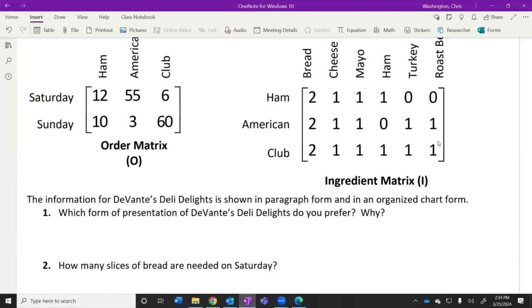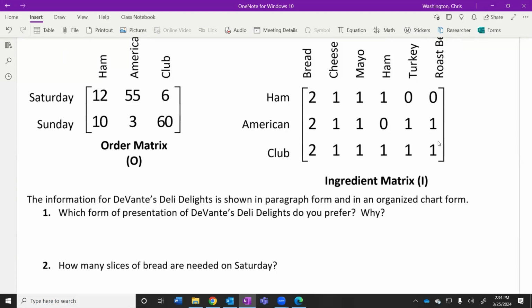Why, Cash? Any explanation of why we might need to do the order matrix on the left and the ingredient matrix on the right? Maybe it's not even a lucky guess. It's already on the left. Well, I might do that to try to trick you, right? Maybe we don't want it on the left. Maybe we actually want to put it on the right. I say ingredients first. I think you should do ingredients first, that way you can see how many ingredients you used on each sandwich. Okay, I'm listening.